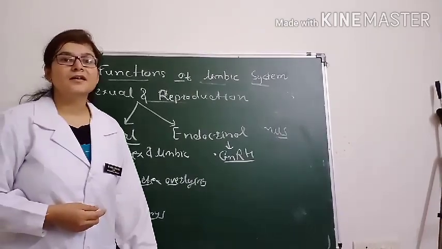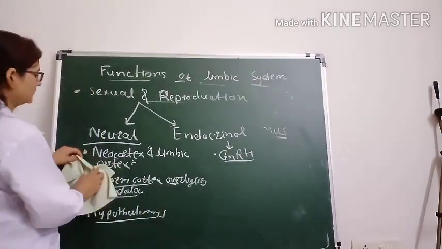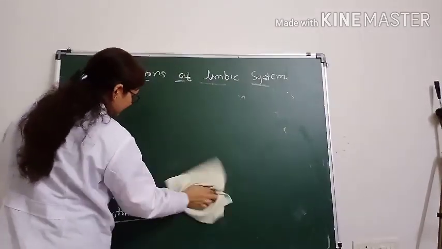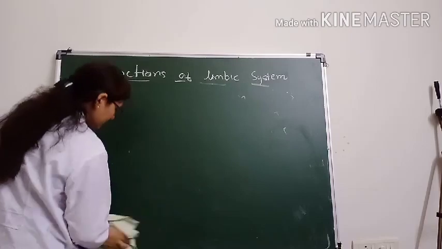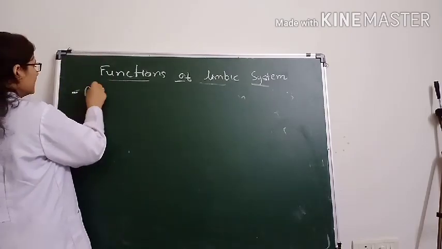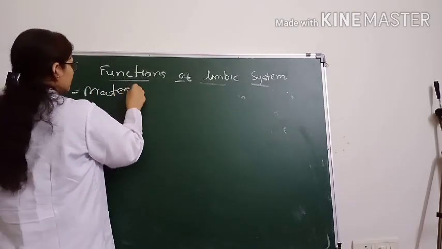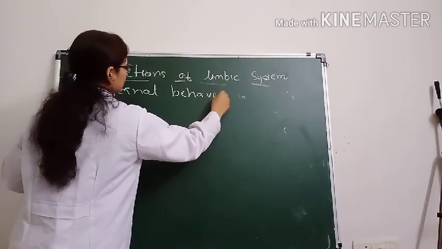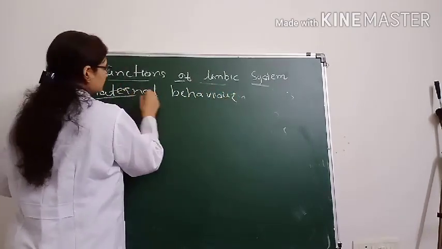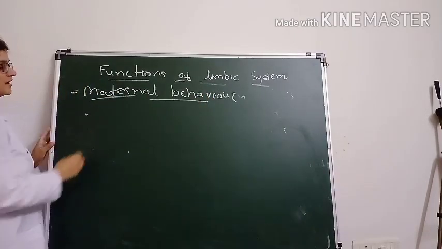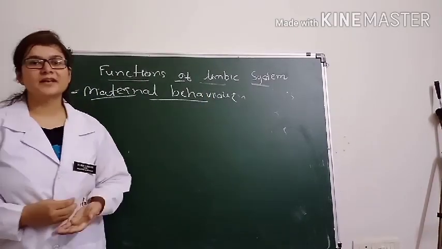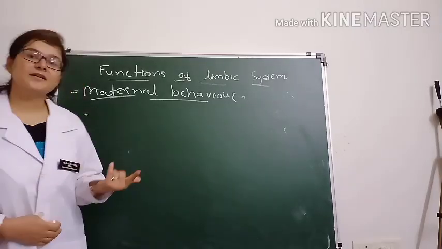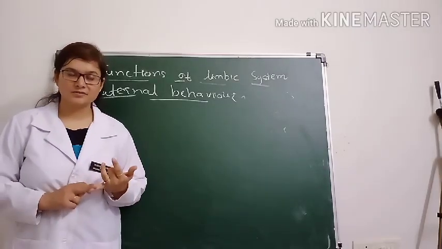Now we move to the next function, that is the maternal behavior, right? In maternal behavior, I have previously told you that the cingulate gyrus has a major role, other than the hormones like oxytocin and prolactin.